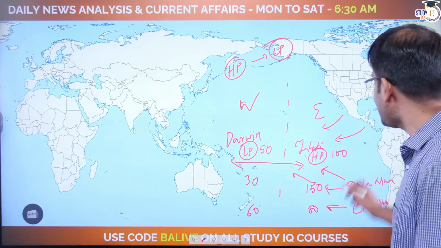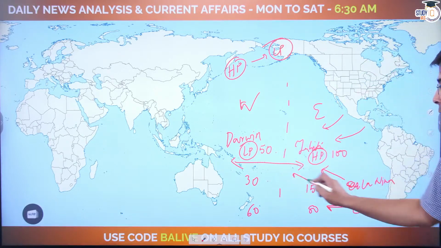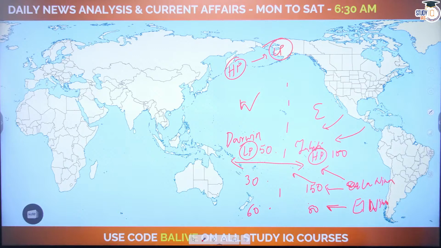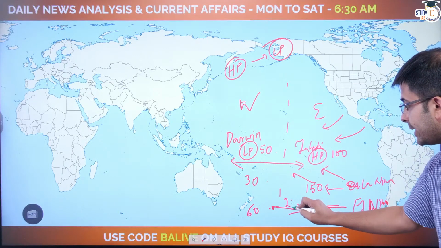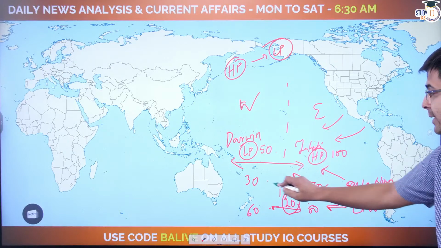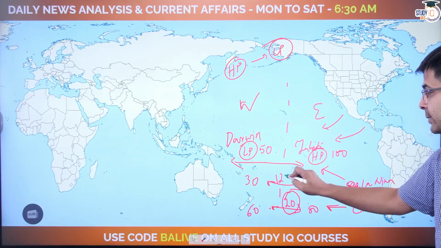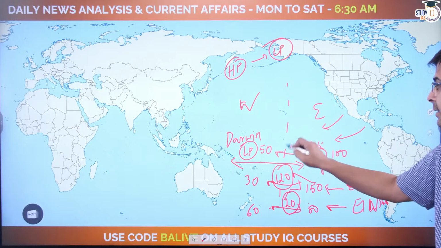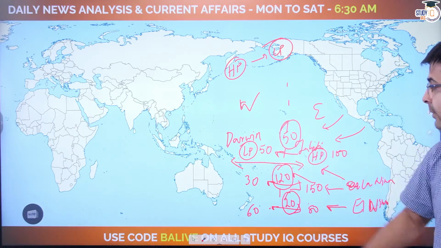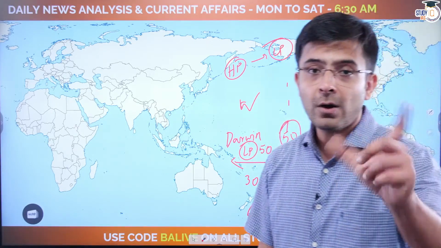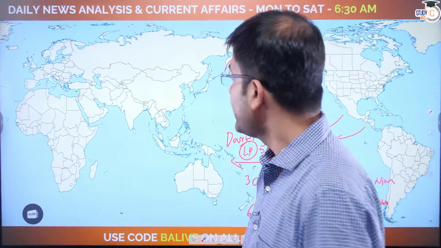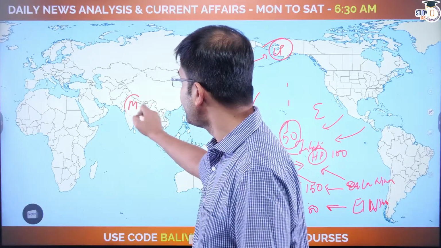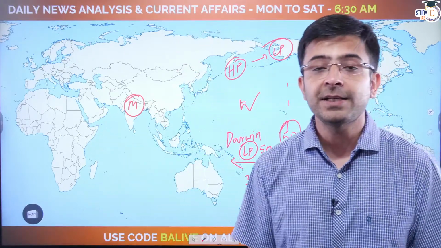Now essentially, SO is to do with the difference of these two values. Okay, where is your difference the lowest? During El Nino, your difference is only 20. Whereas during La Nina, you see your difference is 120. Whereas in a normal year, your difference is 50. Do you understand now? A lower oscillation means El Nino. A lower oscillation is bad for monsoons over India. That is essentially the gist of southern oscillations.